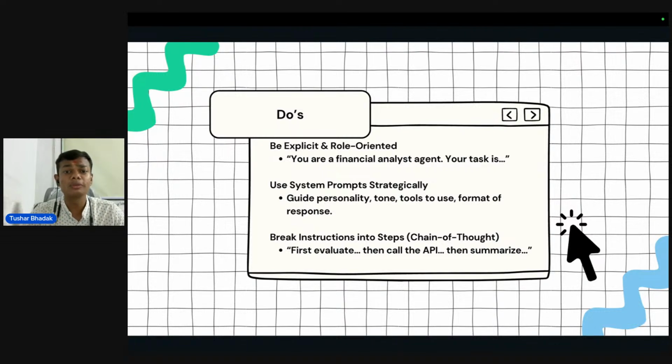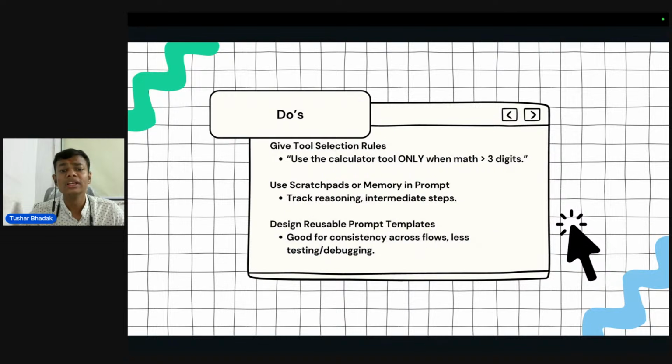The third step you have to remember is to break instructions into small steps. That is also known as COT, that is chain of thoughts. First evaluate, then call the API, and then summarize the results. Give tool selection rules. Not any tool can be used. You have to give predefined rules about which tool should be used when. Use the calculator tool only when the math has more than 3 digits. You have to use a scratchpad or a memory in the prompt. You have to track your reasoning and intermediate steps as well.